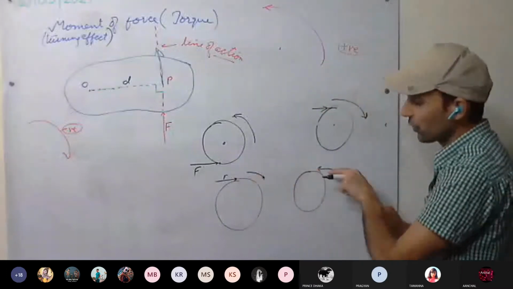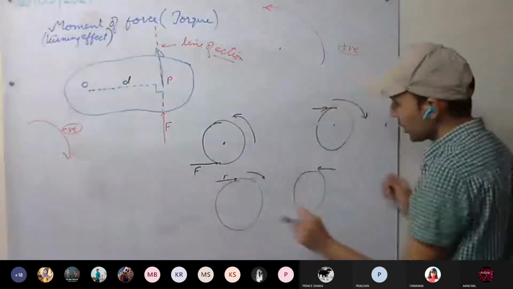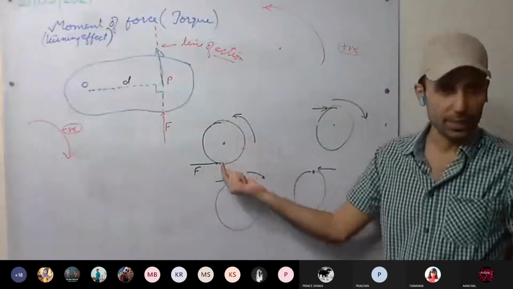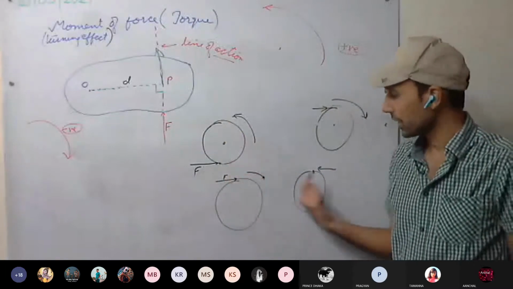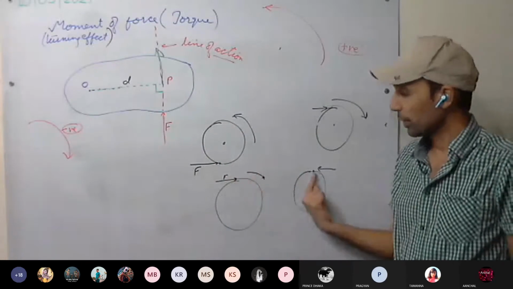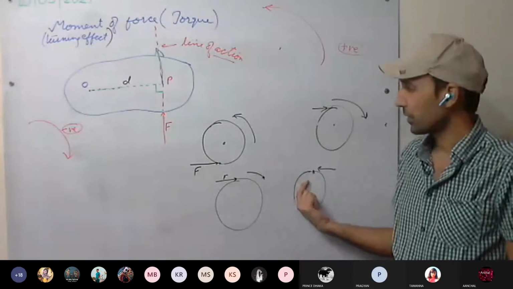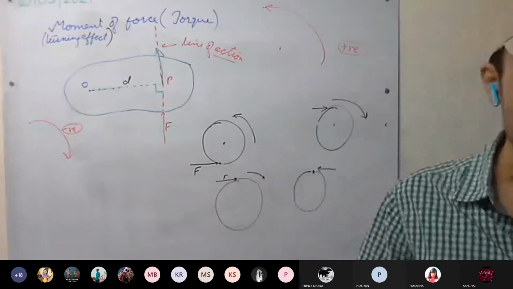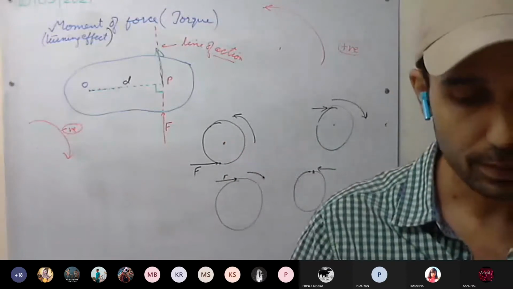If you apply opposite force, once you apply force like this, another force you apply like this. Either by changing the point of application of the force or by changing the direction of the force applied. Understood? Here the point of application is the same, but the direction of force applied we changed. Here the point of application we changed. Understood this one? So till here, complete it.